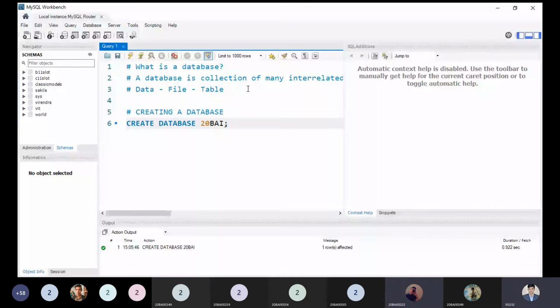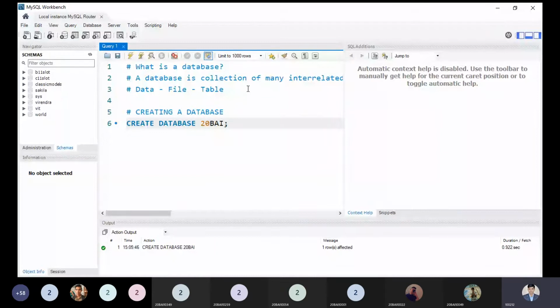Is it visible to all? Yes, sir. So that is the moment at which the database is created, and this is known as an instance. An instance is a moment at which a database operation can be performed.